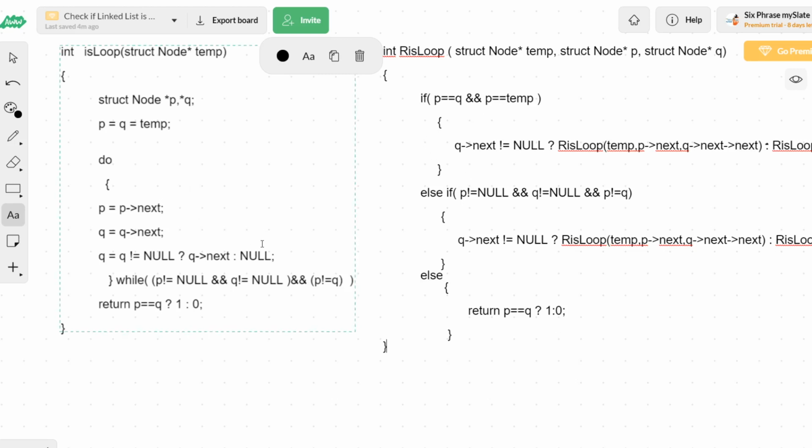Right, fine. So in the next video we will start with the implementation of both the iterative as well as the recursive approach, and then we will get into the time and space complexity analysis of it. Right, thank you so much.